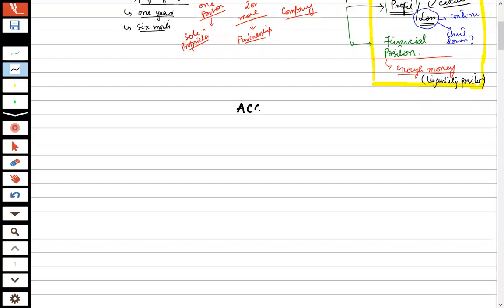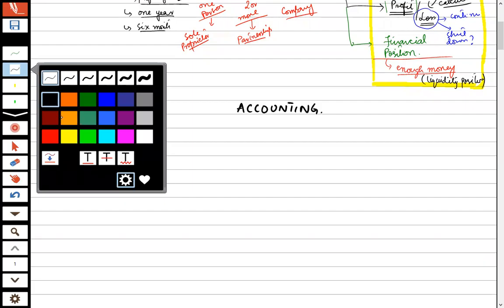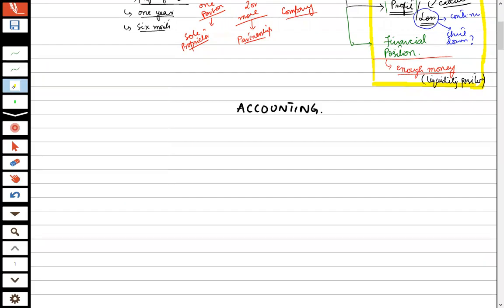Again, I am writing the word account. Okay, now see the word accounting. We have pronounced this many times, but if I break it down, the word accounting comprises two words. Number one is account, and number two is counting.